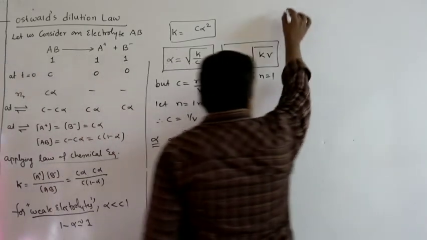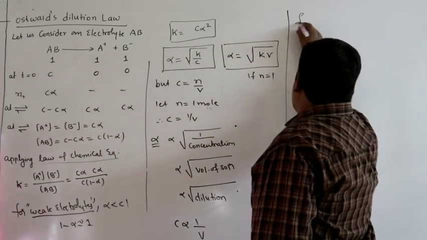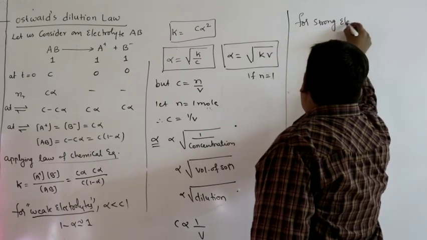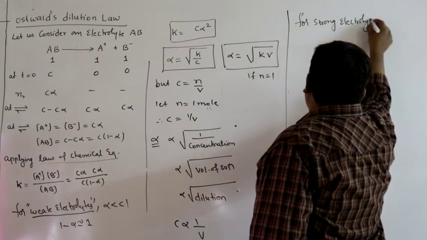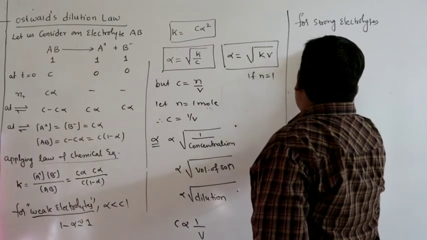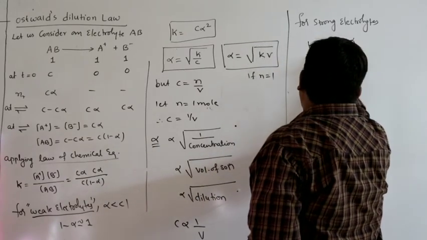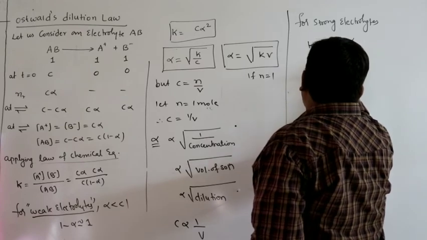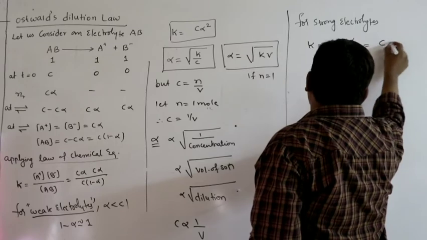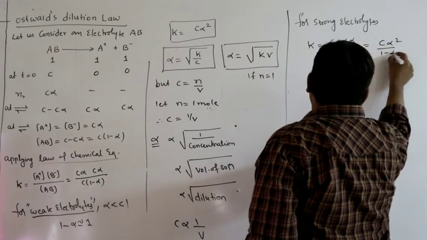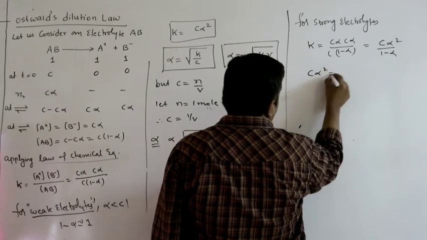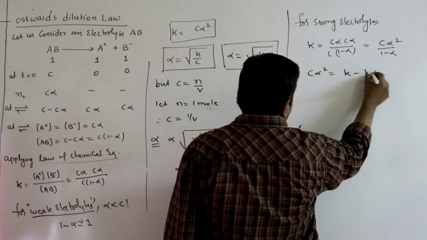What about strong electrolytes? For strong electrolytes, I cannot neglect alpha. So K becomes C alpha square by 1 minus alpha, where C got cancelled. So C alpha square equals K minus K alpha.